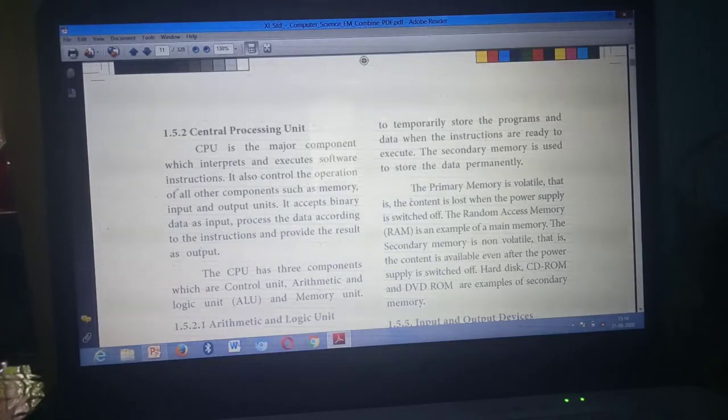Here, the content is lost when the power supply is switched off. Under the heading primary memory, third point: the content is lost when the power supply is switched off. Here, third point: content is available even after the power is switched off. By reading it itself you can differentiate. Okay, then examples: here RAM, here CD-ROM, hard disk, etc. Understand? 4 points I said.